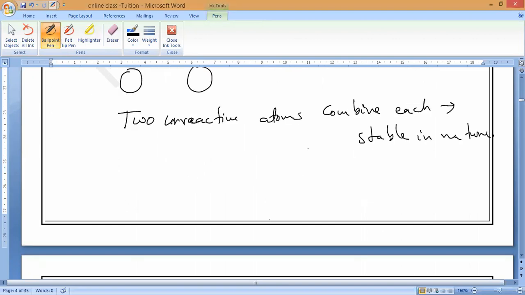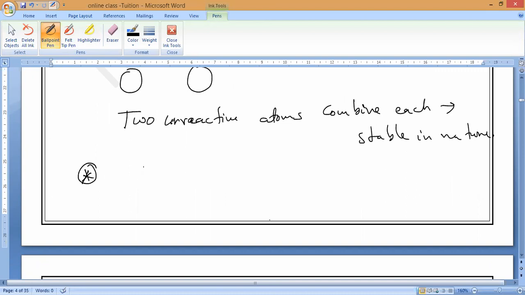I want to become more stable in nature, like unreactive gases like noble gases. So I have 3 possibilities. One is either gain electrons.